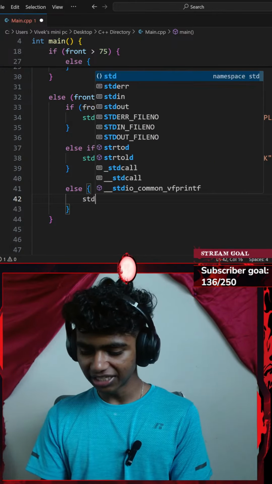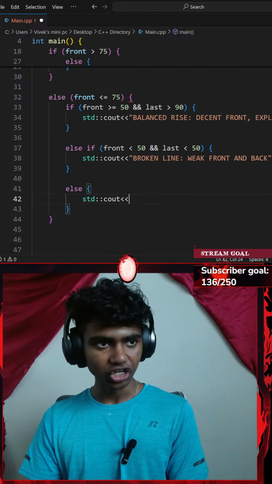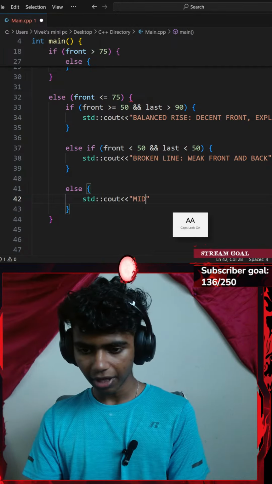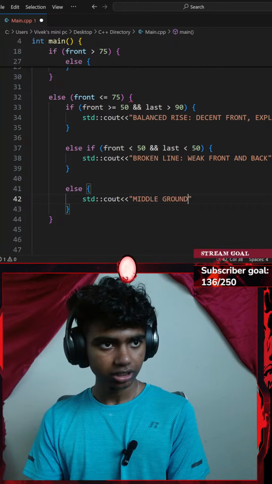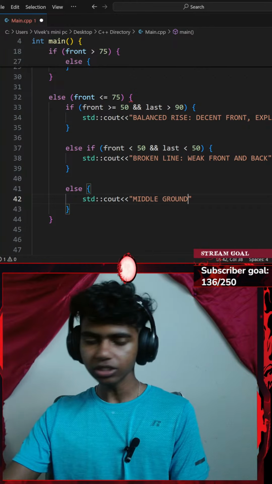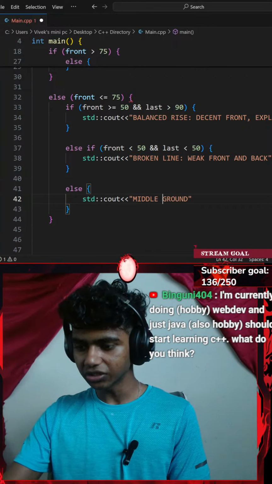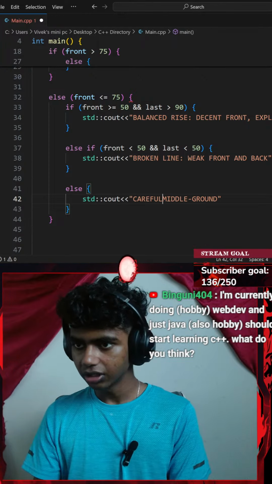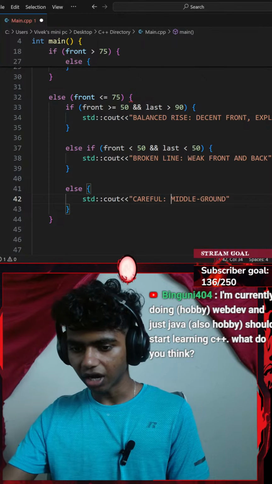Okay, I'll go with a standard console output with an insertion operator. This is going to say something like middle ground. Okay, I think that's pretty good. Actually, it did need to say careful as well, so I'll go with a hyphen there and then add careful. Careful, middle ground.